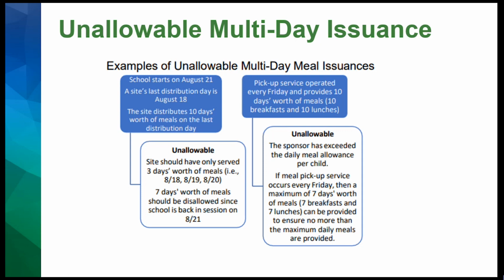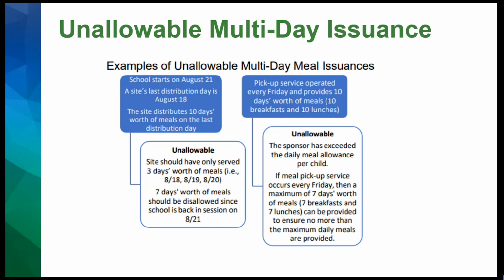All right, this slide shows some unallowable examples. Both of these scenarios are unallowable because they provide access to more than the allowable number of meals each day. So in the first scenario, they distributed 10 days worth of meals on the last day of SSO distribution, which was August 18th in this example, but then school started back up August 21st. So this is unallowable because students will have access to meals beginning again on August 21st. So to make this scenario allowable, they should have only provided 3 days worth of meals to cover the time between the end of SSO and the start of school.